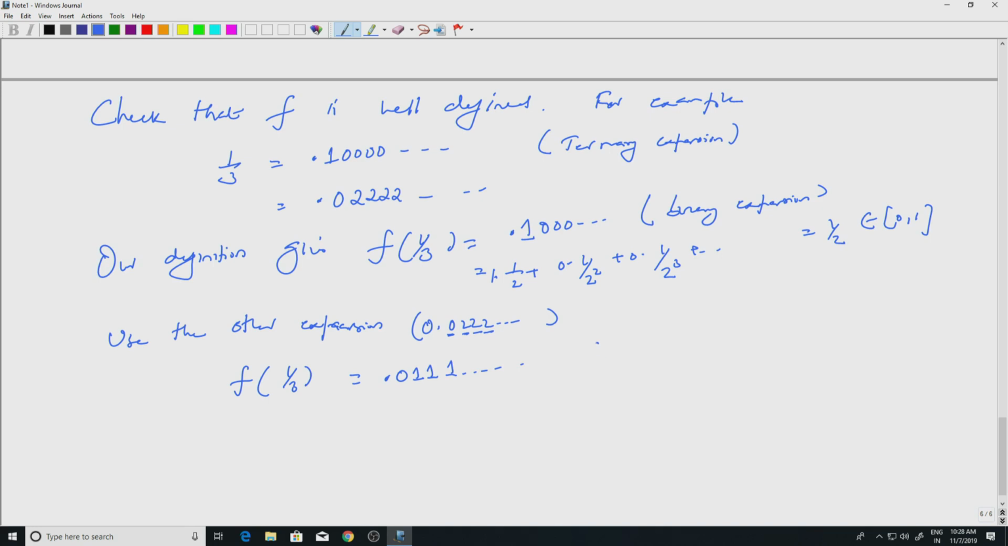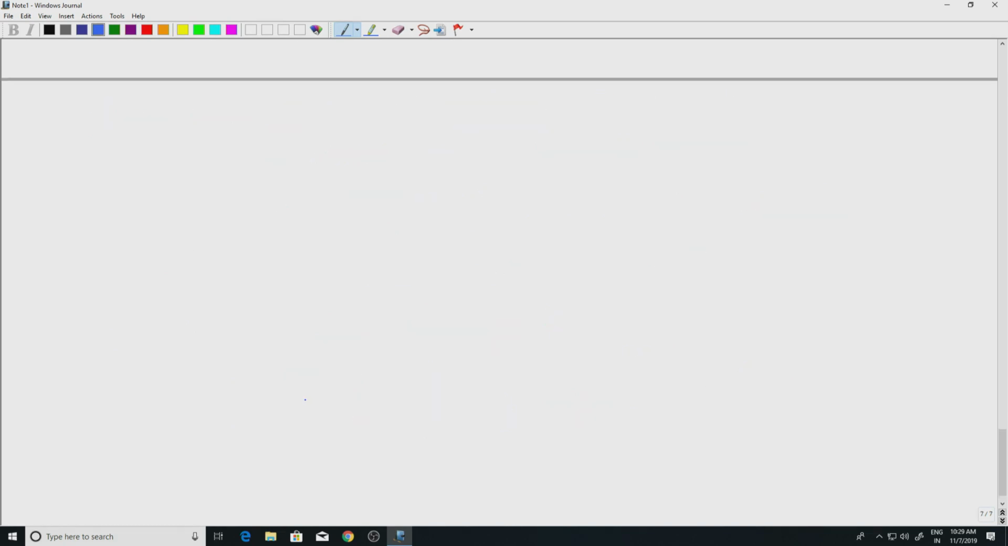But this is binary. Remember that the image is supposed to be calculated in the binary expansion, which is 0 into 1 by 2 plus 1 into 1 by 2 square plus 1 into 1 by 2 cube plus etc. And this you can calculate to be equal to 1 by 2. So, this value and this value are the same. Whether we use different expansions or not, we will still get the same thing. Of course, you have to check that this is true for all such terms. That I will leave it to you. Okay.